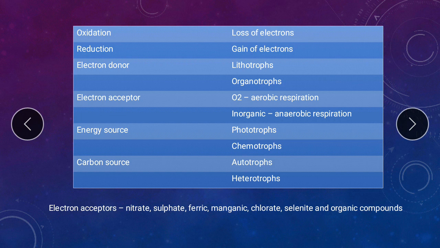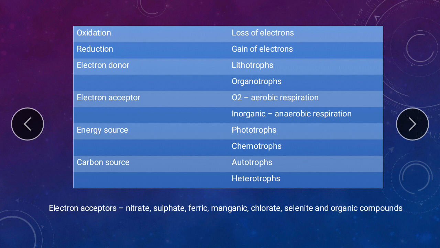If nitrate acts as a terminal electron acceptor, that is reduction of nitrate, because it is gaining electrons. In other words, we can also call it nitrate respiration, because it is a type of anaerobic respiration. Just to familiarize you with these terminologies, I have put up this slide.